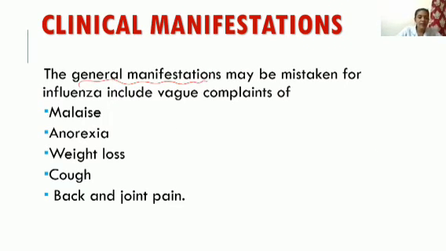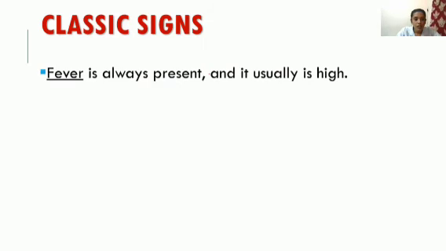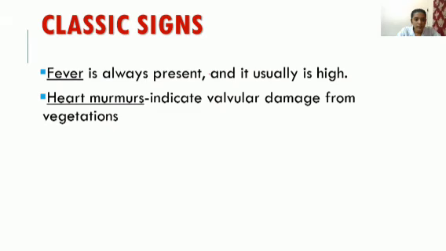These manifestations can occur in simple fever, cold and all: malaise, weakness, anorexia, decreased appetite, weight loss, cough, back and joint pain. So it can be mistaken for influenza also. These are general, but there are some classic symptoms or specific manifestations of infective endocarditis, which are very important. So let's see that. Classic signs: fever is always present and it's usually high. Heart murmurs indicate valvular damage from vegetation.